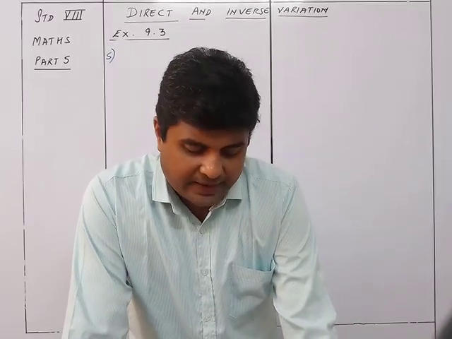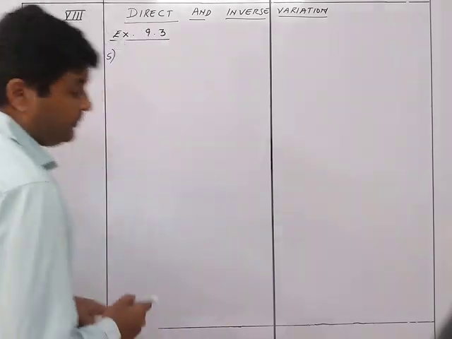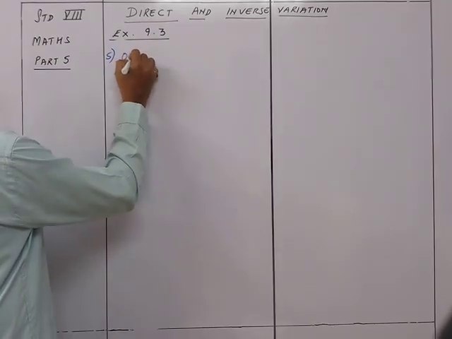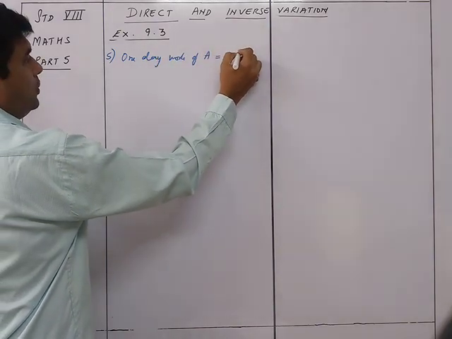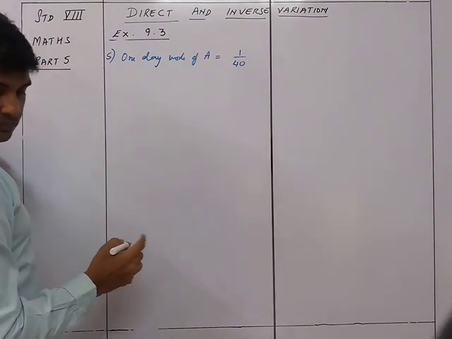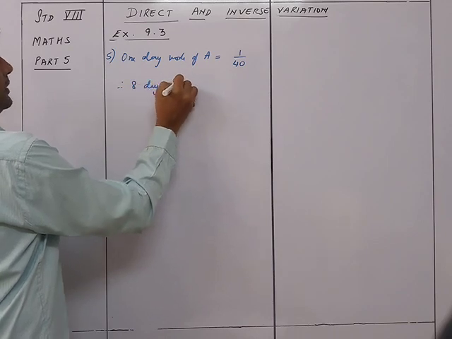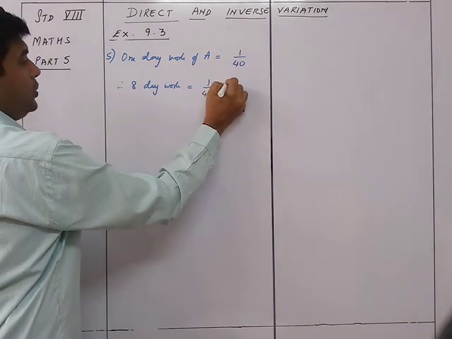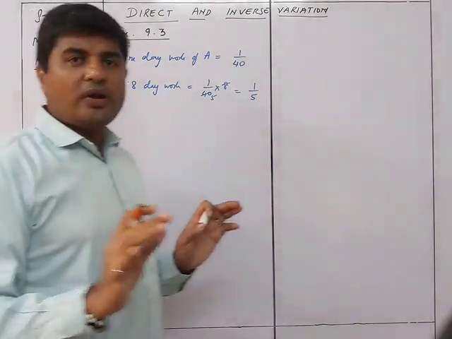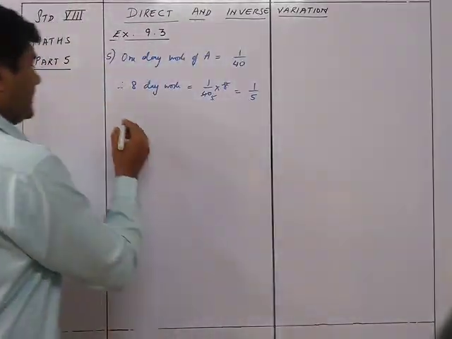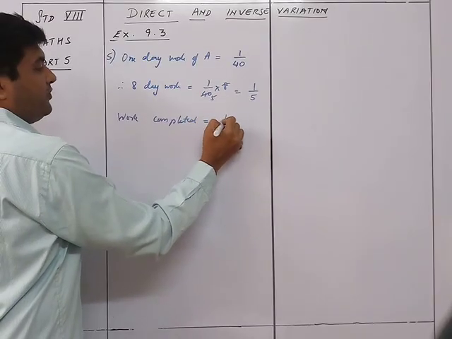Okay, so A can do the work in 40 days. He works on it for 8 days. Right, so let's see this way. 1 day work of A is equal to 1 upon 40. He worked for 8 days, therefore 8 days' work is equal to 1 upon 40 into 8, that is nothing but 1 upon 5. So 1/5 of the work is already completed by A. Okay, so you know over here that work completed is equal to 1 upon 5.